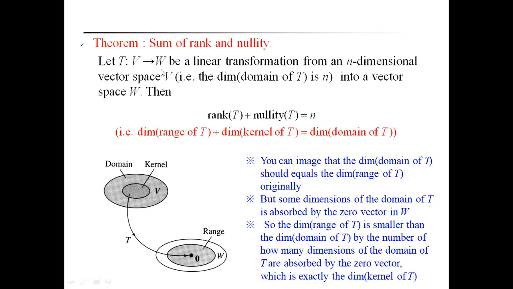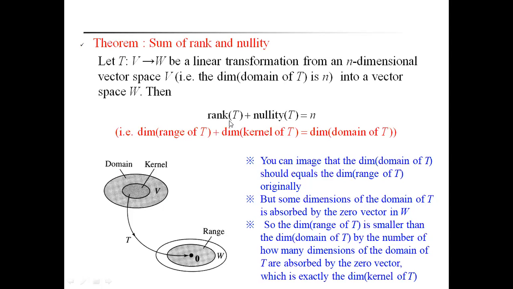V is an n-dimensional vector space. That means it contains n vectors. That's why the dimension of V is equal to n. This is the main important statement: rank of T plus nullity of T is equal to the number of elements in V, that means the dimension of V. What is the rank of T?